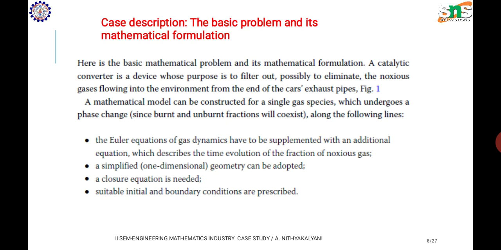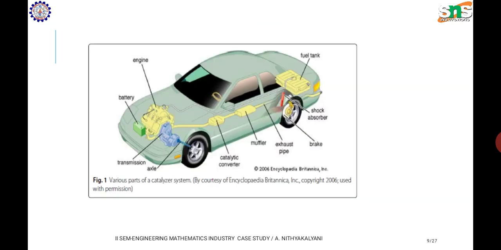A catalytic converter is a device whose purpose is to filter out, possibly to eliminate, the noxious gas flowing into the environment from the end of the car's exhaust pipes. A mathematical model can be constructed for a single gas species which undergoes a phase change along the following lines. The Euler equations of gas dynamics have to be supplemented with an additional equation which describes the time evolution of the fraction of noxious gas. A simplified geometry can be adopted. A closure equation is needed. Suitable initial and boundary conditions are prescribed.